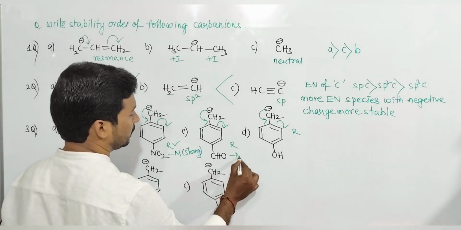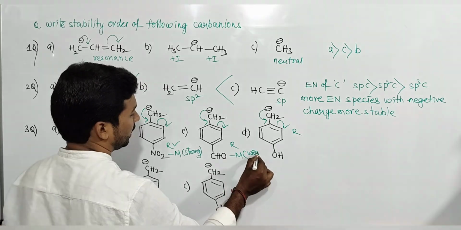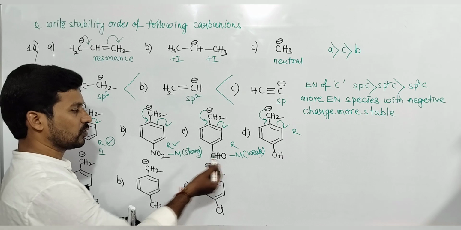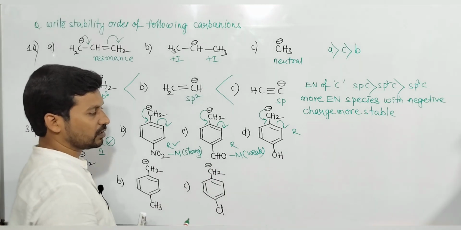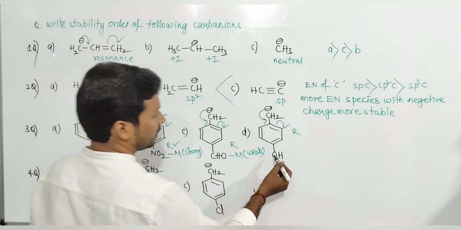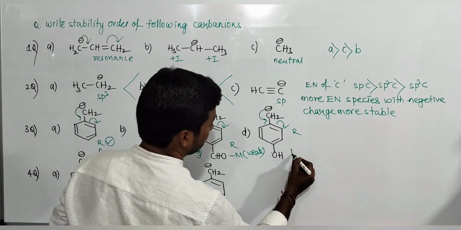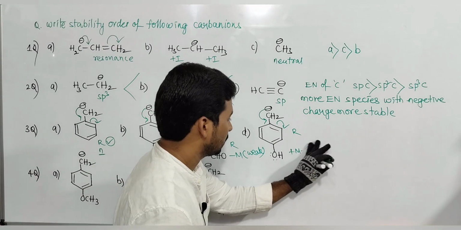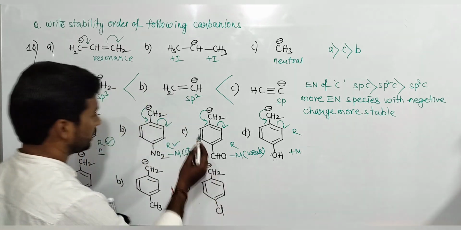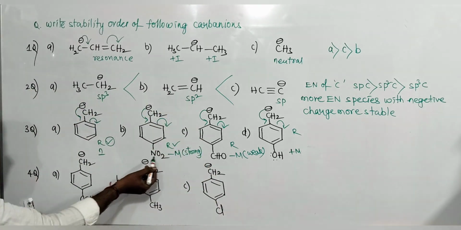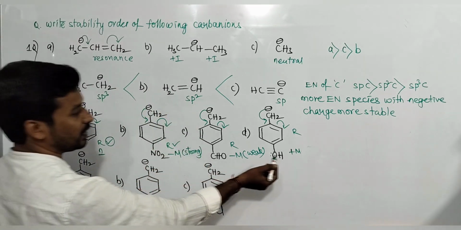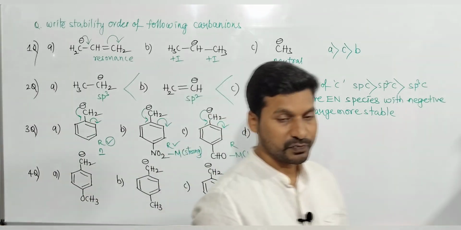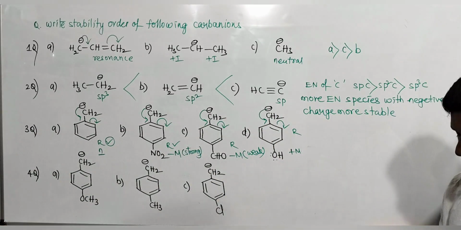The CHO group is also a minus M group, but a weak minus M group compared to the nitro group. Here the OH group is a plus M group. So carbanions are stabilized by minus M effect and destabilized by plus M effect; neutral is better than even plus M effect. So which one is more stable?